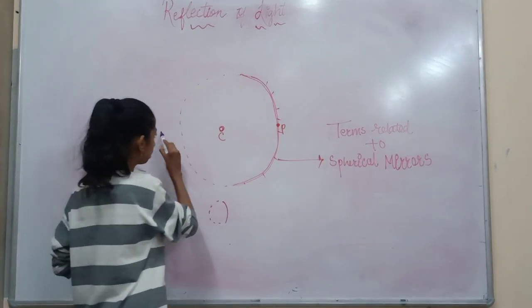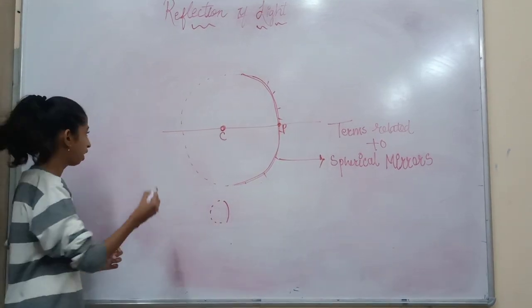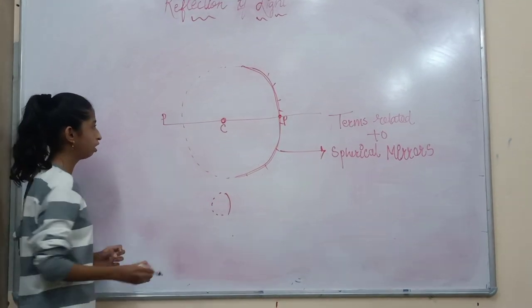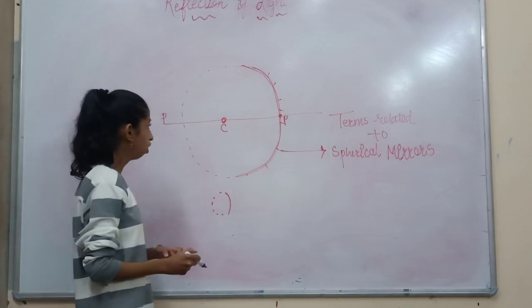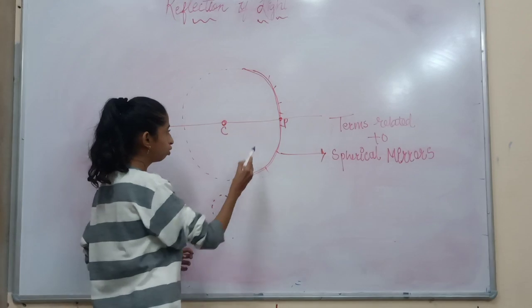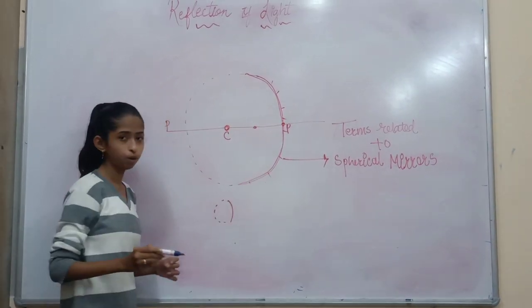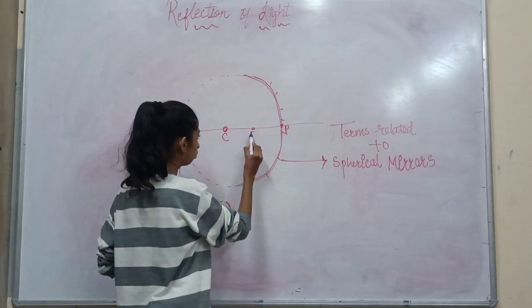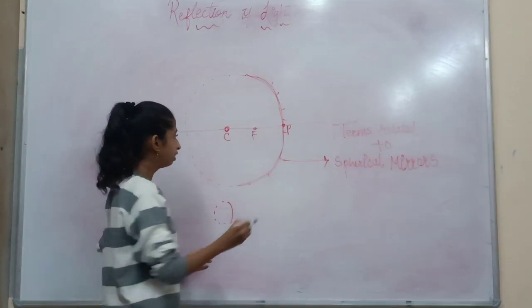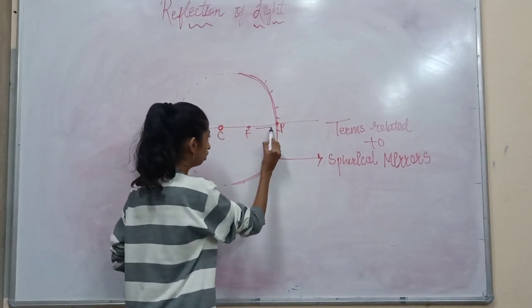A line passing through the center of curvature and the pole is known as the principal axis. The pole is denoted by P. When light rays are incident on this mirror, they intersect at one point. This point of intersection is known as the focus. The distance between the focus and the pole is known as the focal length.